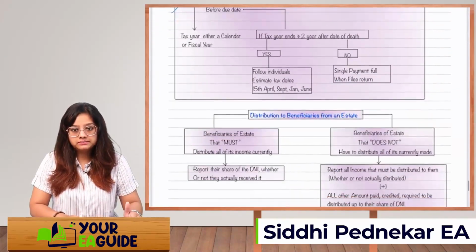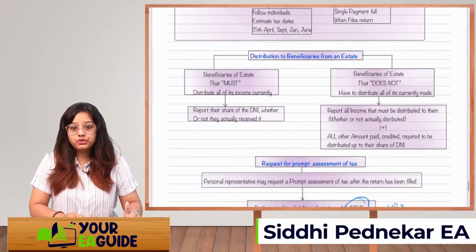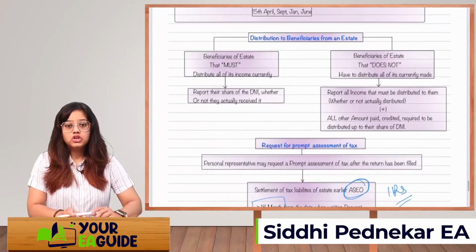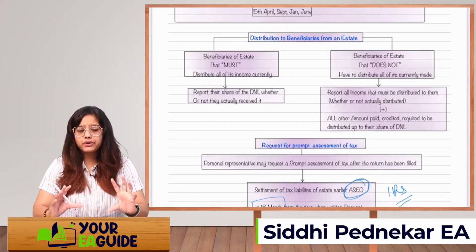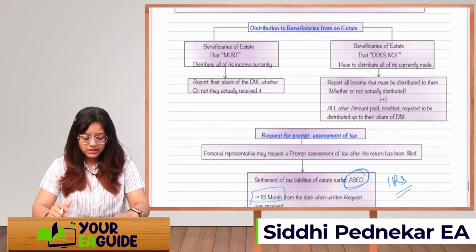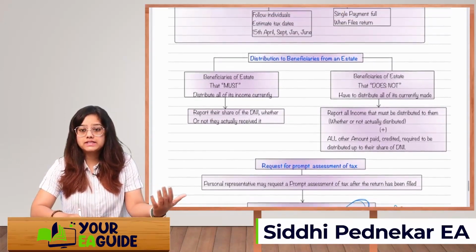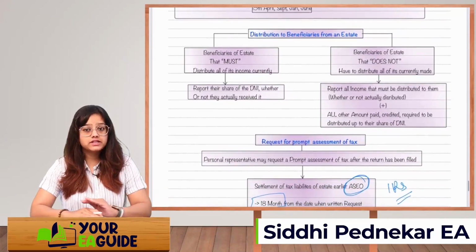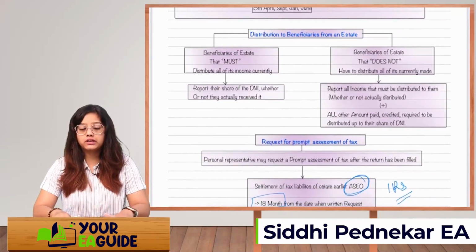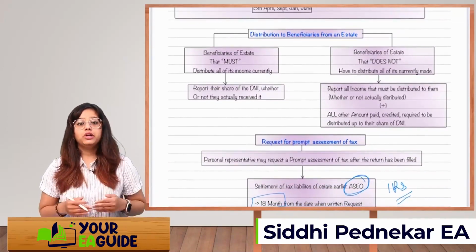All right. Next is distribution to beneficiary from an estate. There are two bifurcations over here. One is an estate that must distribute all the income which it is earning currently, and the second type is an estate that does not have to distribute all the income currently made. So there can be two bifurcations.